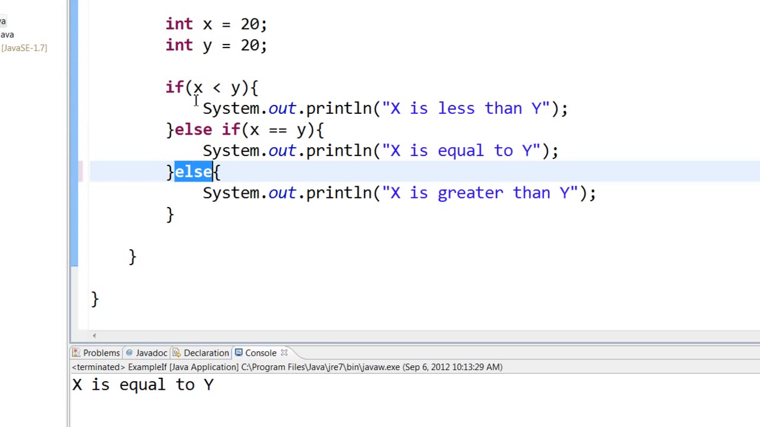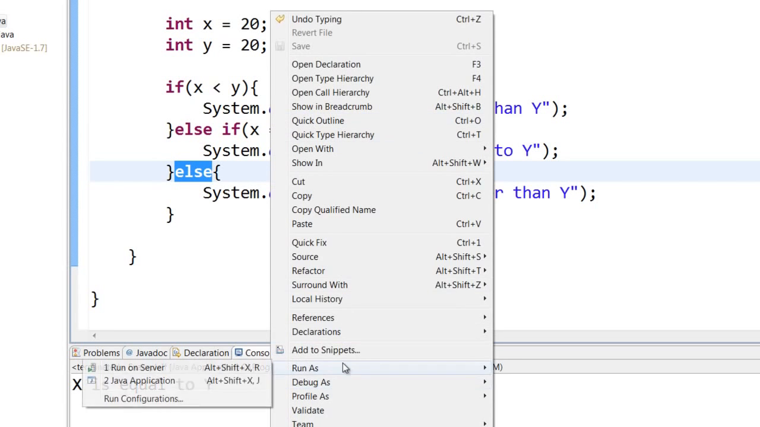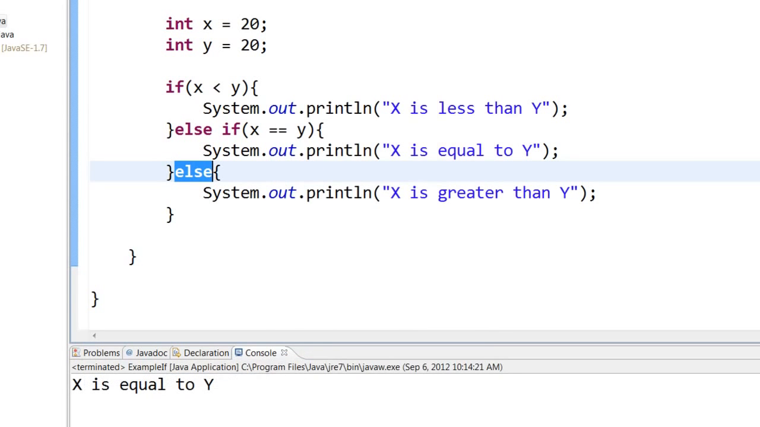The reason is, here you can see, if x is less than y, else if x is equal to y, print this. Else, I am sure that if it is not less than y and it is not equal to y, it should be greater than y. Save and run this. You will get the same answer.